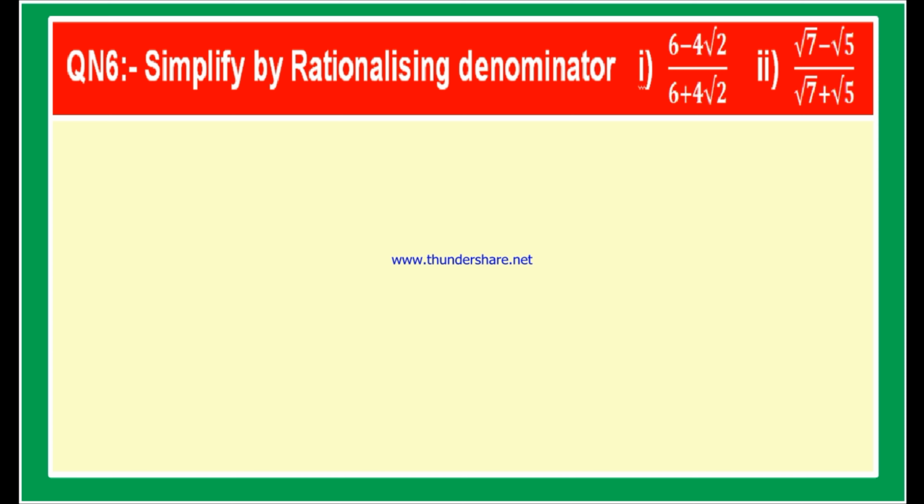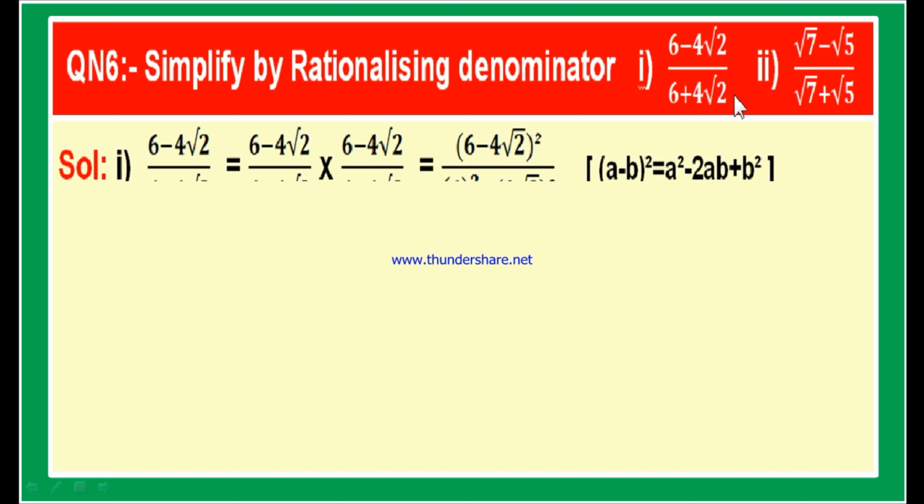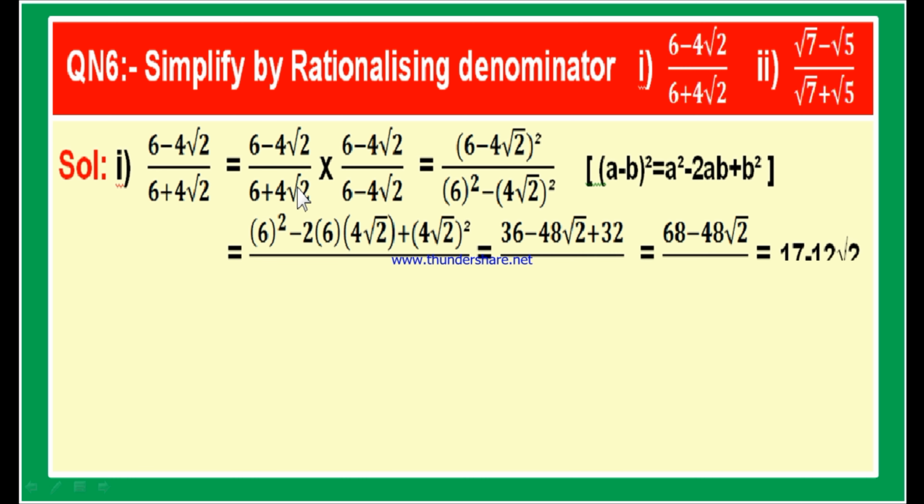Now let us solve the first bit. Here is the solution. Let us write down the first bit. What is the first bit given? 6 minus 4 root 2 by 6 plus 4 root 2. What is the denominator here? The denominator is 6 plus 4 root 2, which is in the form of a plus b. I told you previously that the rationalizing factor for a plus b is a minus b.